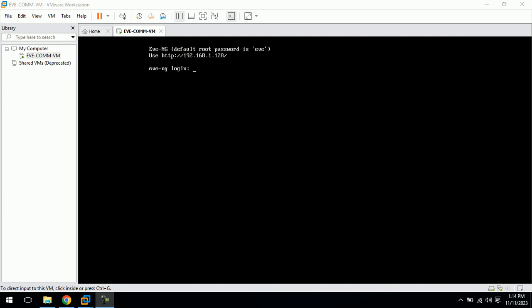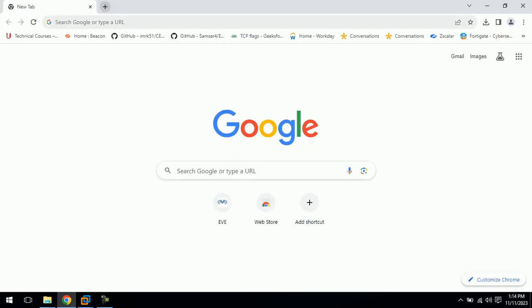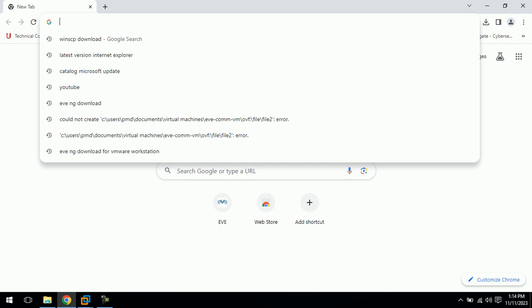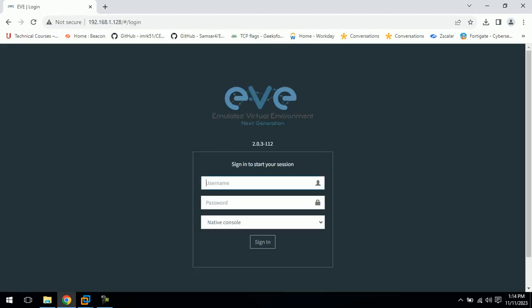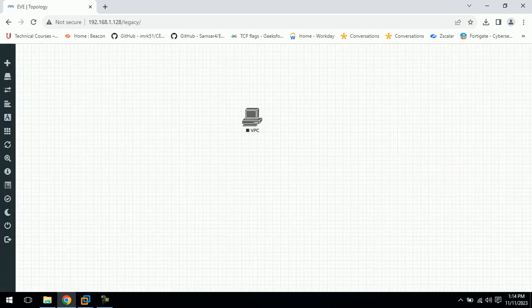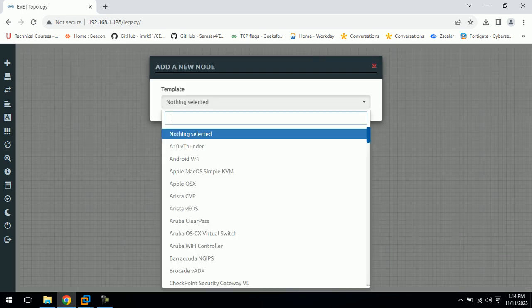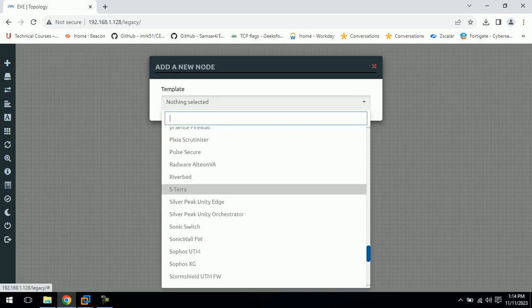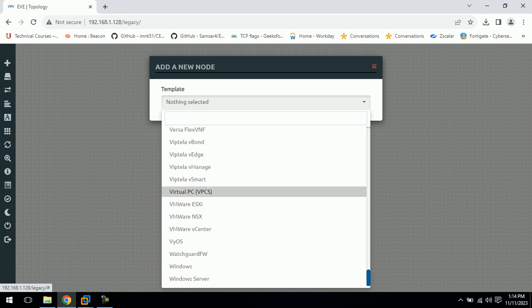Today we are going to set up a lab, an EVE-NG lab. We will install a switch and a router in our EVE-NG. Okay, let's start. Just start EVE-NG, access 192 dot something, and log in. Right now there is no router and no switches. Okay, it's blank. It's only one virtual PC.